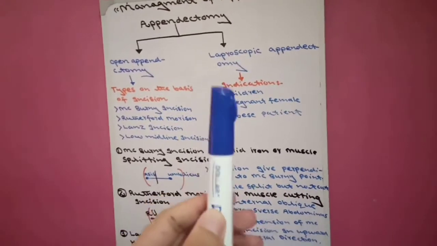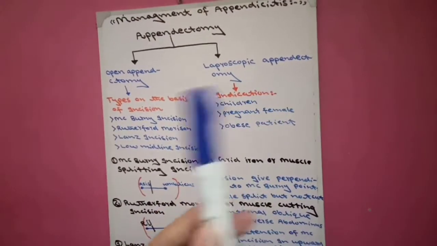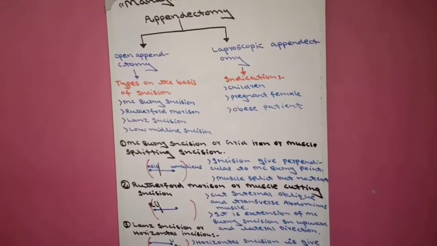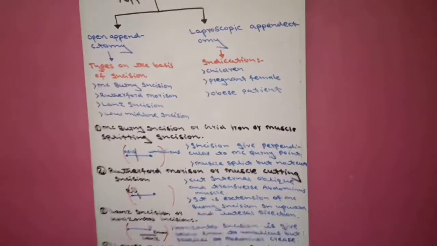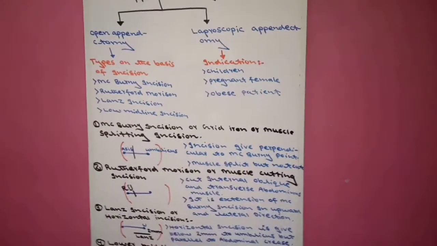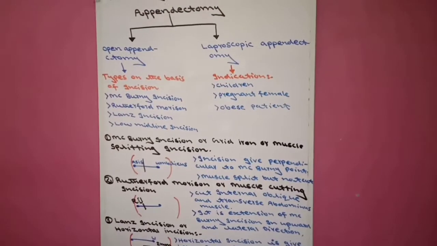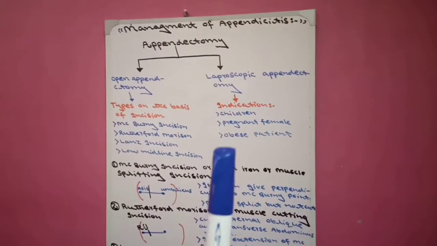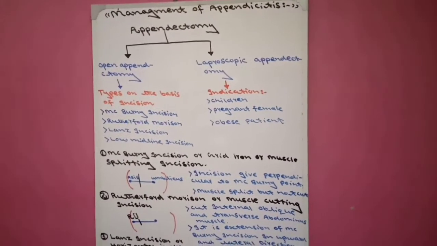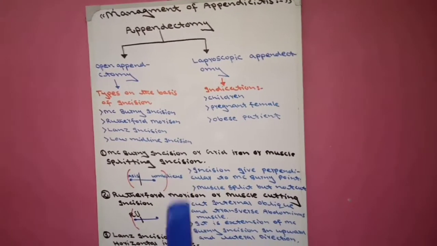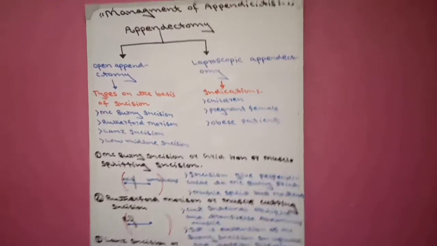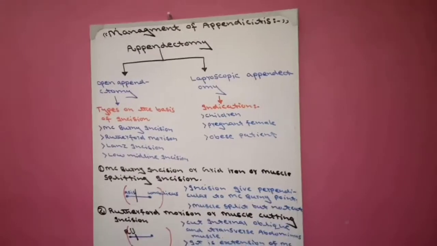Now, first we study the indications of laparoscopic appendectomy. In which condition do we do laparoscopic appendectomy? There are 3 indications. Number 1, children. In children we do laparoscopic appendectomy. Second is pregnant female. In pregnant female we do laparoscopic appendectomy. The third is obese patient. In obese patient we do laparoscopic appendectomy.